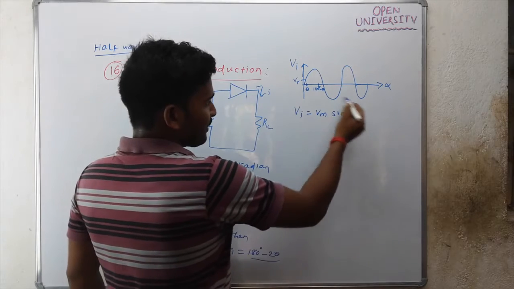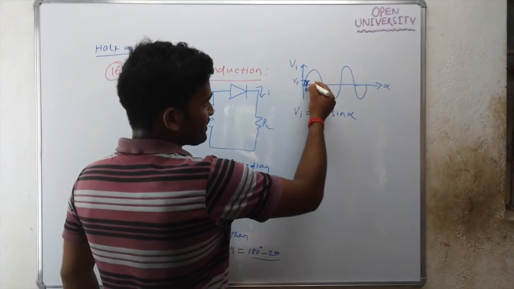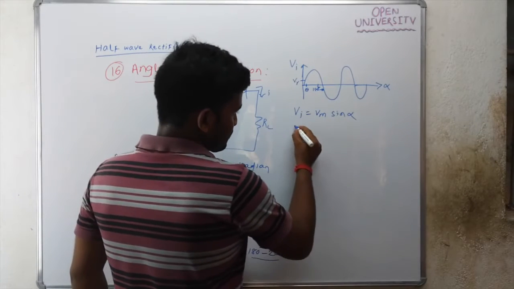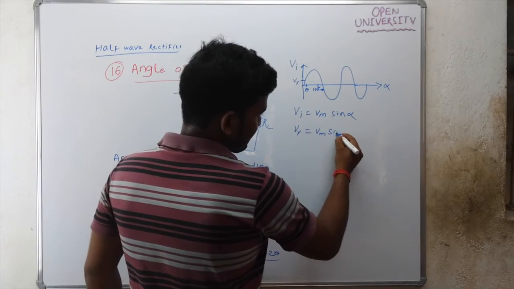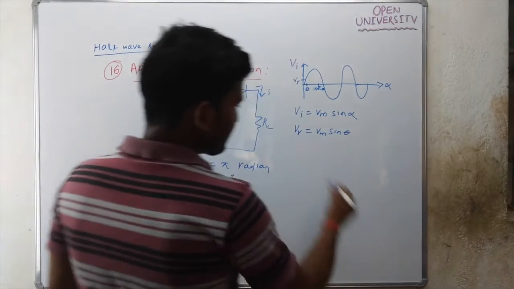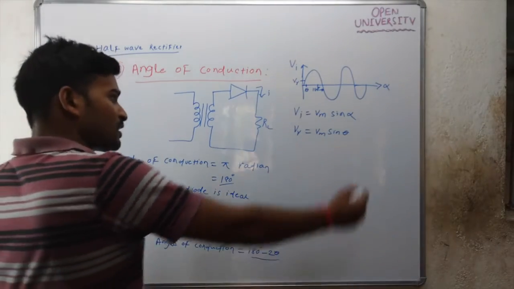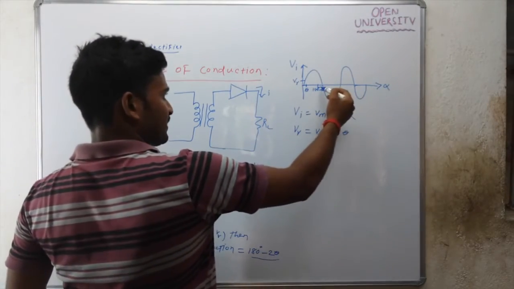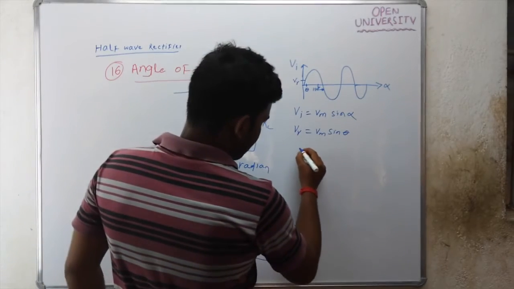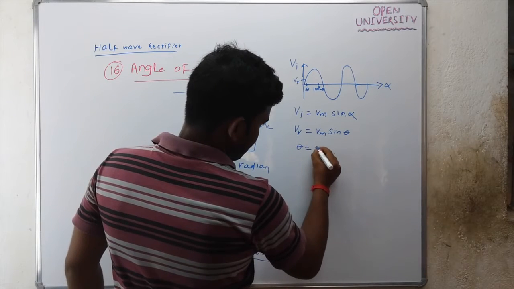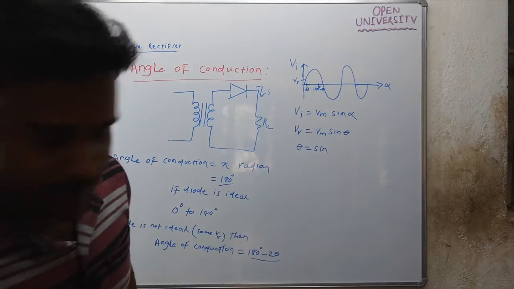When alpha is theta, VA is V gamma, so V gamma equals Vm sin theta. When alpha is 180 degree minus theta, VA is also V gamma. So how to calculate theta? Theta will be, or you can write like this.